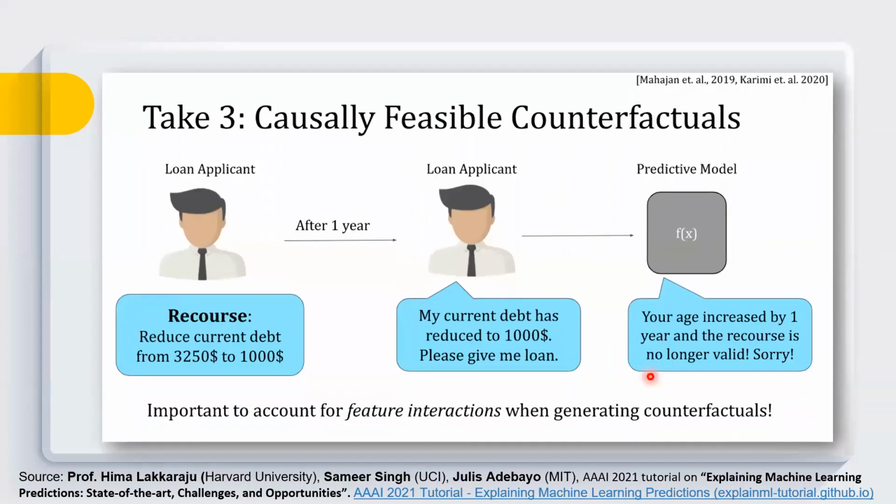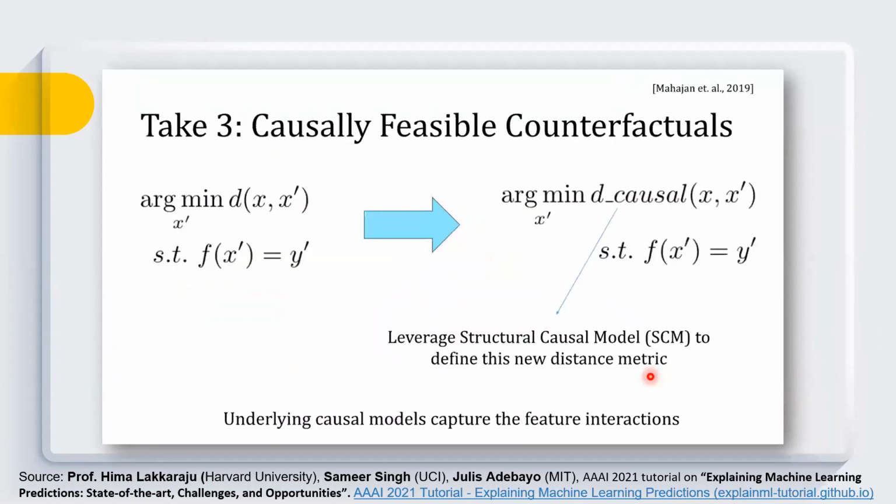So they suggested using a model called causal feasible counterfactuals, and they are creating a graph to store the interaction among those attributes, and they use this graph structure to make recommendations or to capture the feature interactions. So can you tell me at this point whether these counterfactuals are actually local or global?